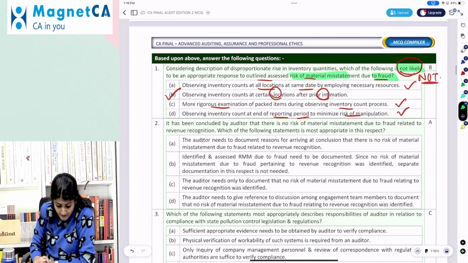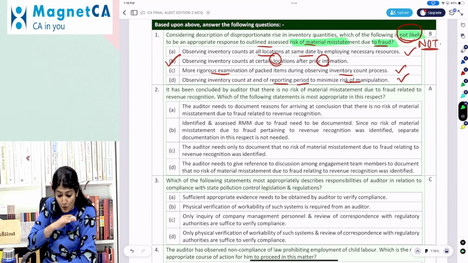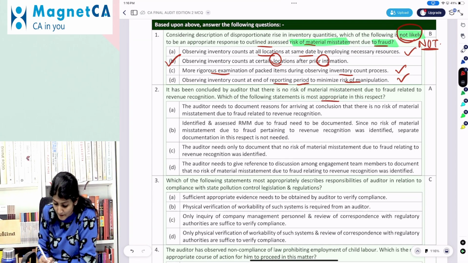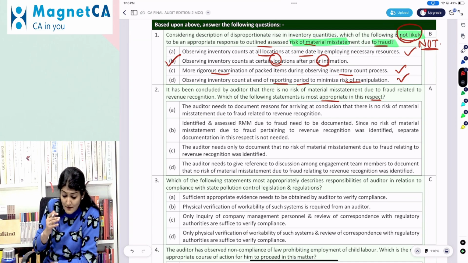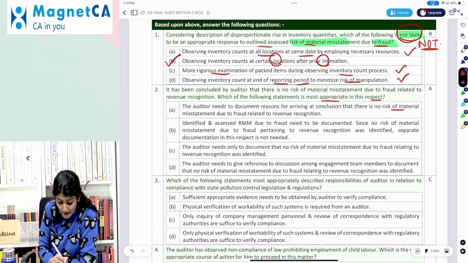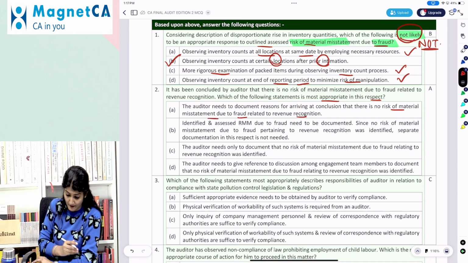Then it has been concluded by the auditor that there is no RMM due to fraud related to RR. Which of the following statements is most appropriate? Auditor needs to document the reason for arriving at the conclusion that there is no RMM due to fraud related to RR.